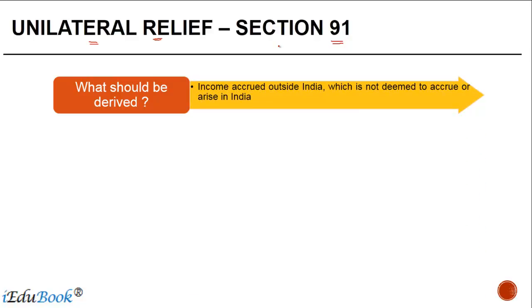So what should be the nature of the income? It should be income which has accrued outside India and which is not deemed to accrue or arise in India. The reason for that is, if an income is accruing in India or is deemed to accrue or arise in India, then India has a right to tax such income, right? Which means that the tax for such income should be paid in India itself, and therefore the question of giving a relief does not arise.